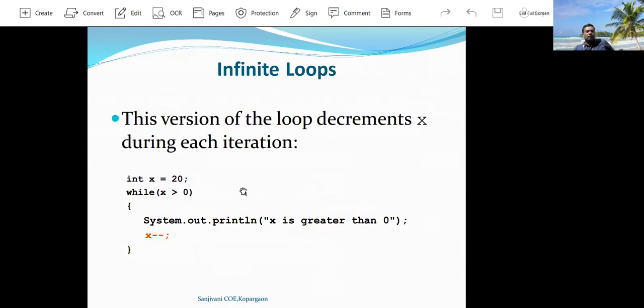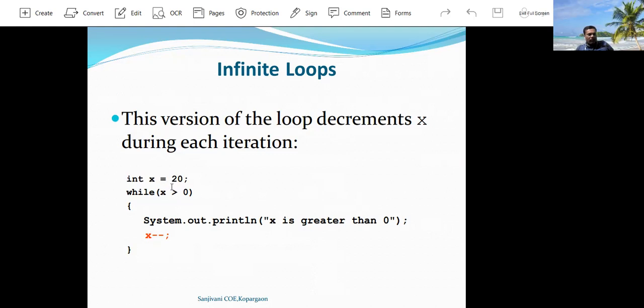Here, to transform the infinite loop into a finite loop, we have to decrement the value of x by 1 for each iteration of the while loop. After printing the message x greater than 0 twenty times, when the value of x becomes 0, this condition becomes false.